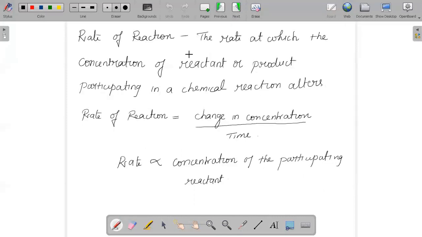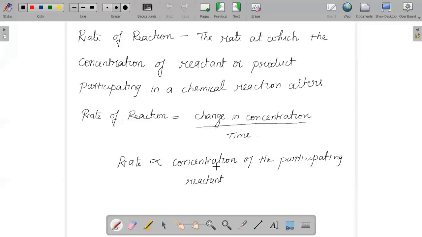So in chemical kinetics, we talk about the rate of a reaction. What is the rate of a reaction? The rate at which the concentration of your reactant or product participating in a chemical reaction changes or alters. So we can say rate of reaction is nothing but change in concentration divided by time.